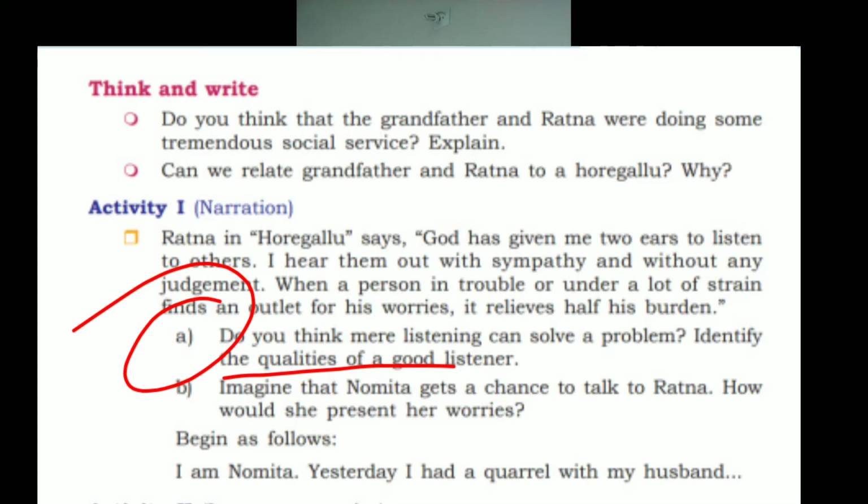Then one more item is given in the first activity. You are asked to give certain qualities of a good listener. So what are the qualities generally? Okay, generally speaking, what are the qualities needed for a good listener? What type of qualities should be there for a good listener? You can speak, right? What type of qualities? Here, Ratna, actually, we all studied from the lesson.